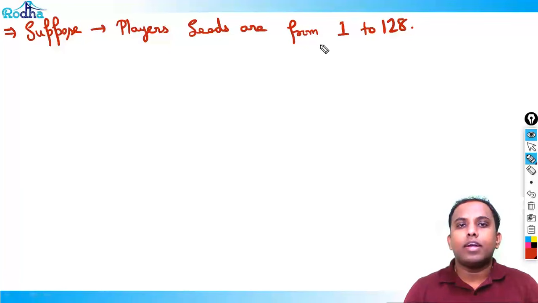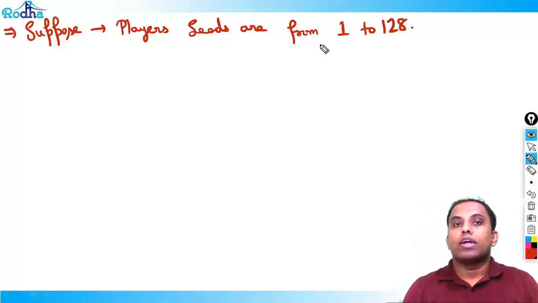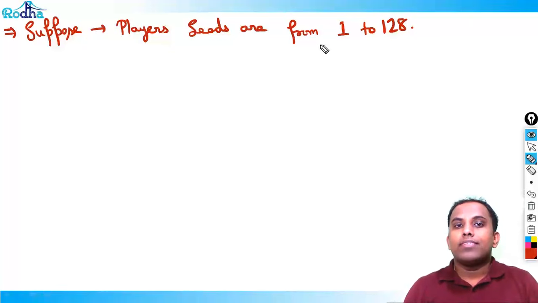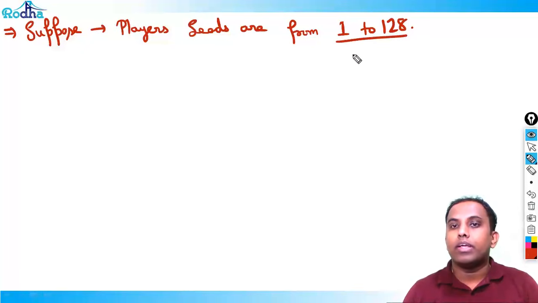This set was for 64 seeded players. Now I'm doing an example for 128 players, so you'll get a good idea about how to solve that set. Then you can understand that set very easily. So suppose seeds are from 1 to 128.